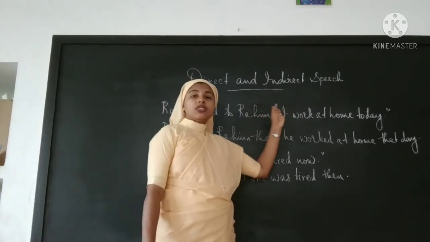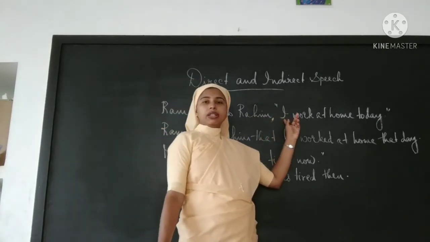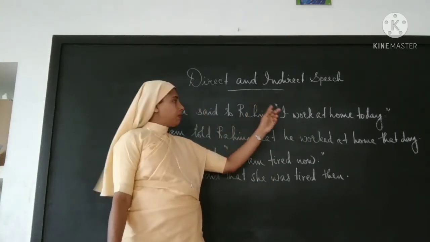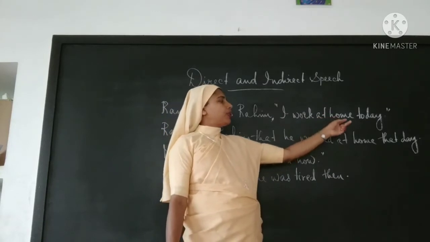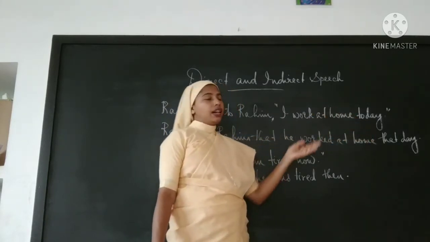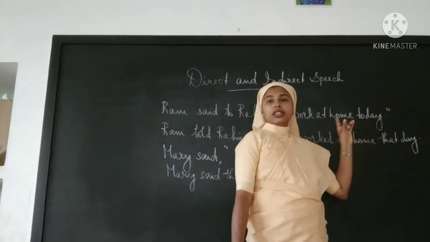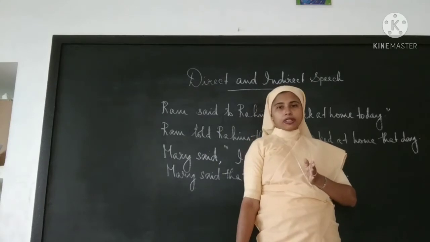The speech starts with the double inverted commas, and I is there because it is told by the speaker. That is the exact word of the speaker. That is why it starts with I. I work at home today, and finally there is a full stop, and the sentence is closed with the inverted commas.